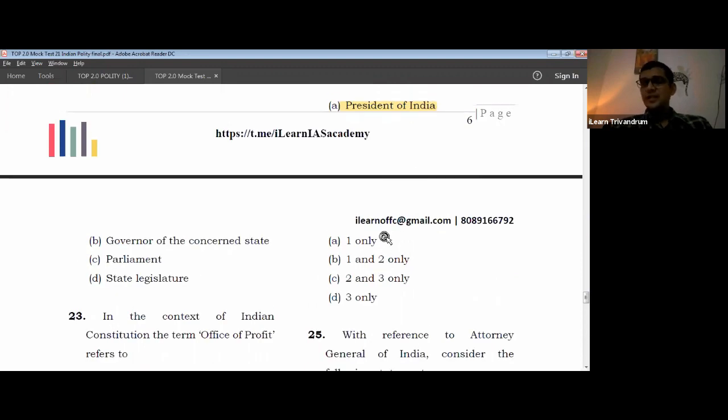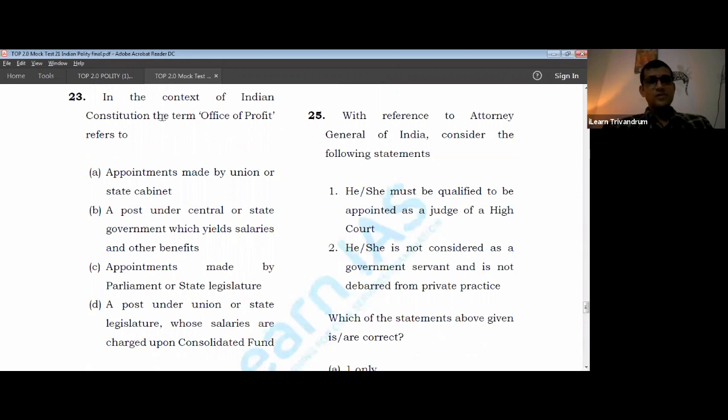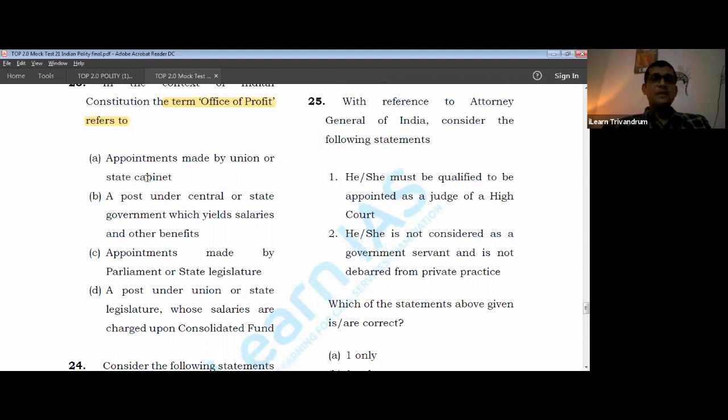Next is 23. In the context of the Indian constitution, the term office of profit, it's a very important question. Office of profit is always in controversy. There are a lot of debates going around it. Let's see the answer. Appointments made by union or state cabinet. No, there are a lot of appointments being made by the union. That does not mean that it becomes an office of profit.